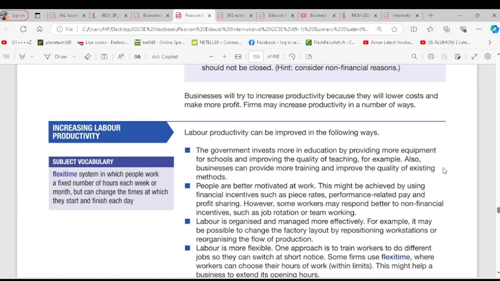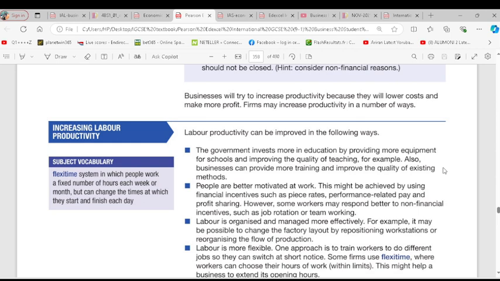Businesses will try to increase productivity because they will lower costs and make more profit. Firms may increase productivity in a number of ways. So increasing productivity will bring about more profit. Because if productivity is increasing, efficiency will increase. And as soon as efficiency is increased, profitability is certain.